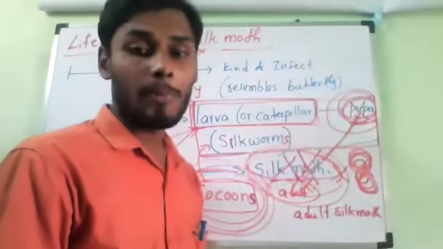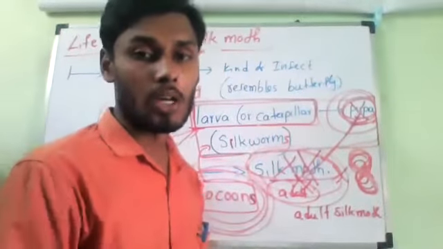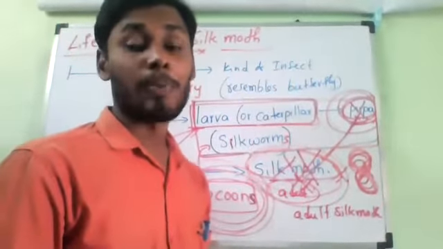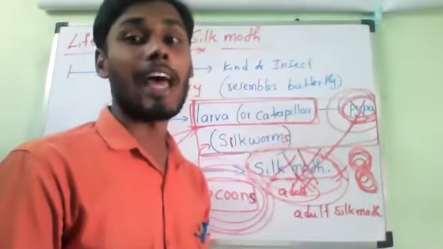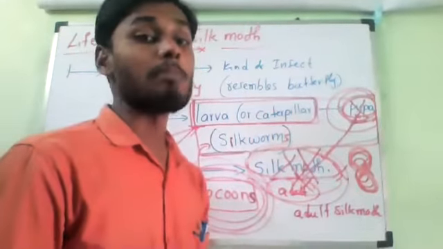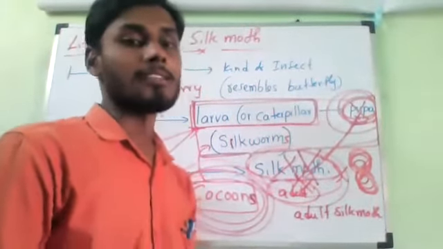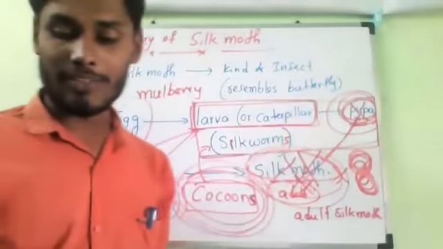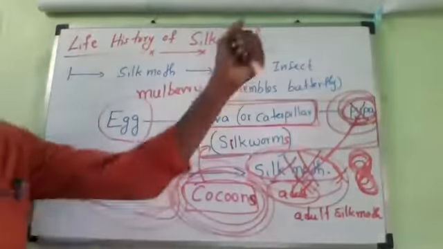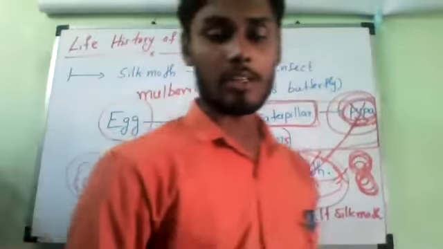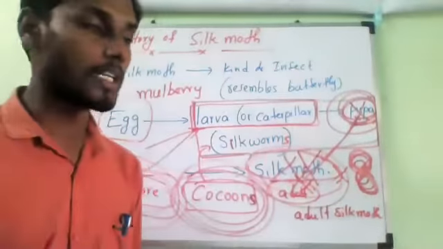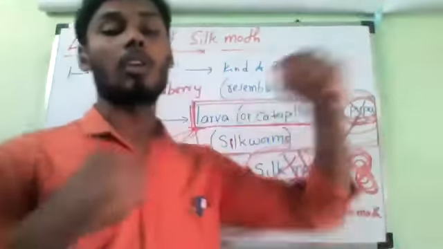If it happens like that, then it is not good quality. That is why breaking of the cocoon causes damage to its silk threads, and hence lowers the quality of silk. So the length of the silk depends on the quality of silk. Understand? If more quality, then stronger and longer.